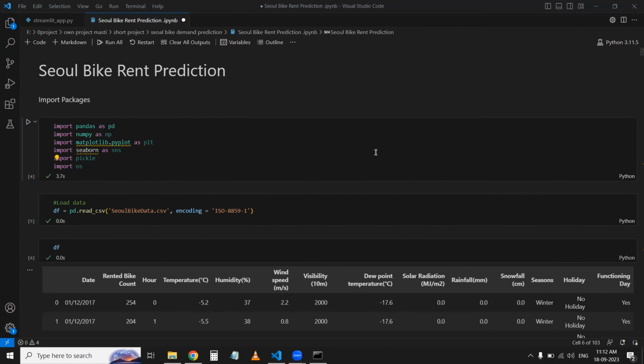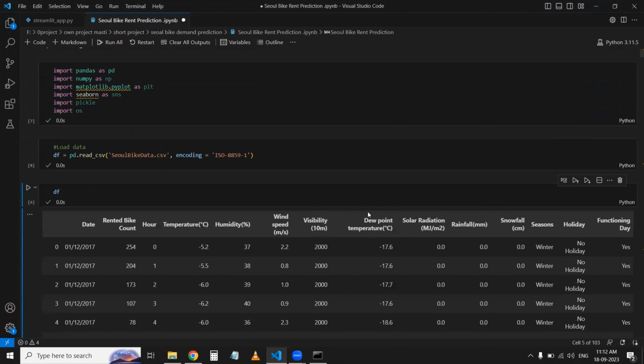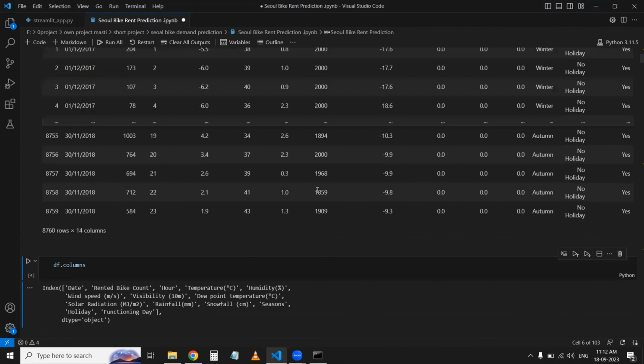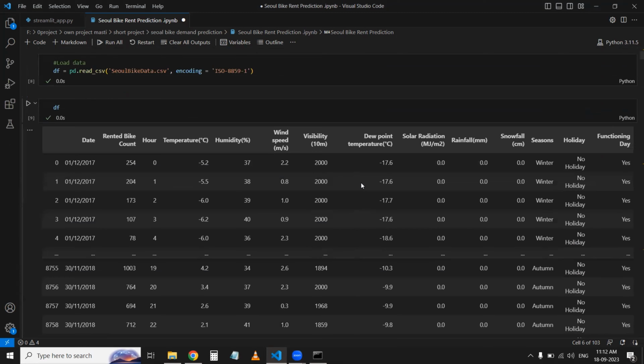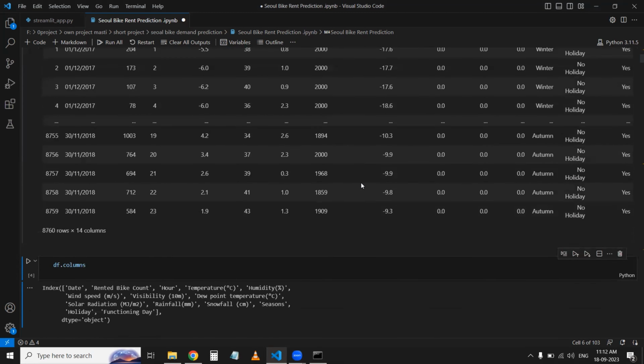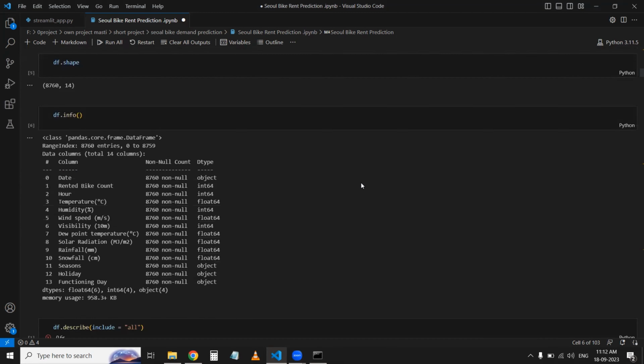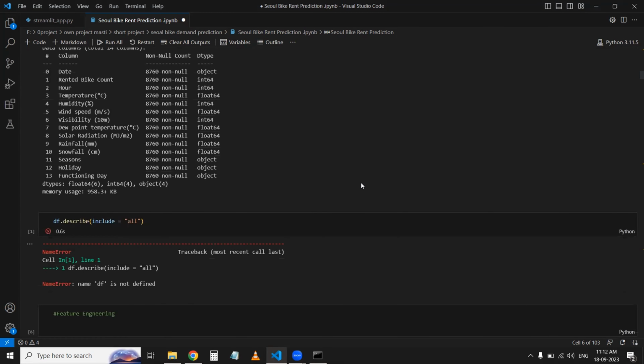Quickly, I have to import all the libraries and run this, and then df I have to run. Okay, df is this one. I have successfully imported that, and let me show you the data.